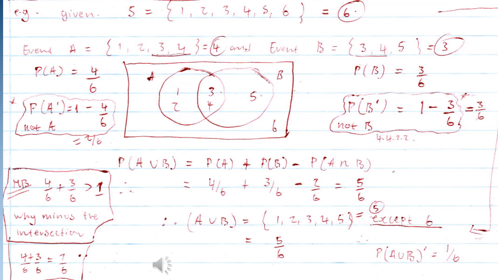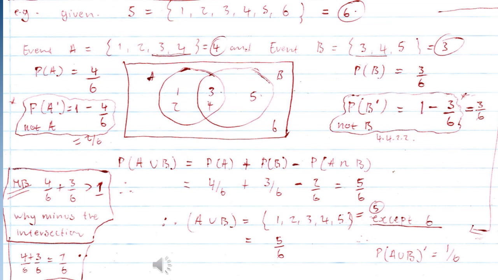So those outcomes are intersecting, because for us to get those two events, we need to highlight the fact that they both have the common numbers 3 and 4. Now the Venn diagram shows event A. If you look at the circle fully there, it is 1, 2, 3, and 4. And if you look at B, it is 3, 4, and 5.